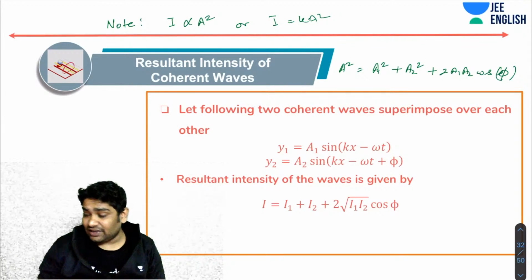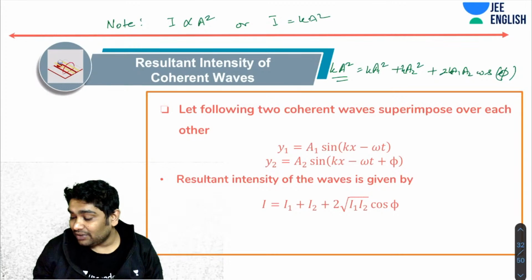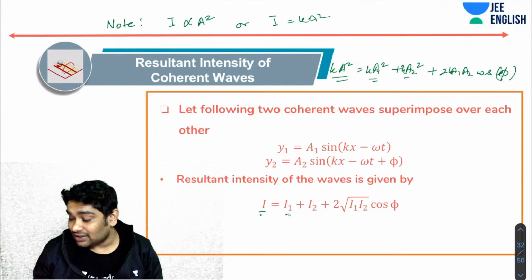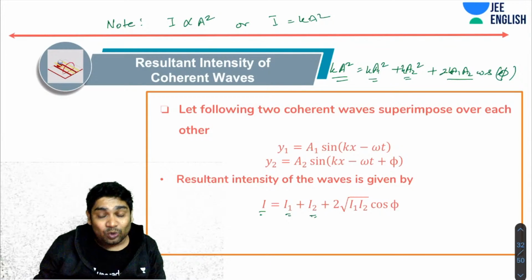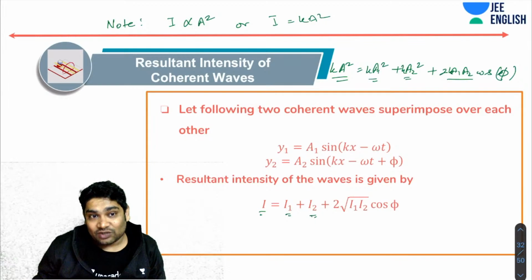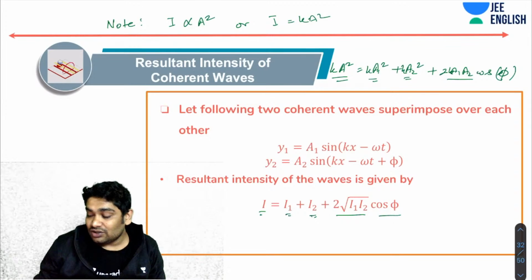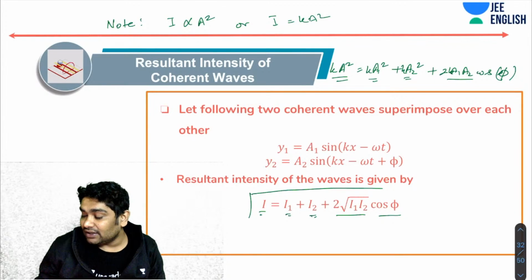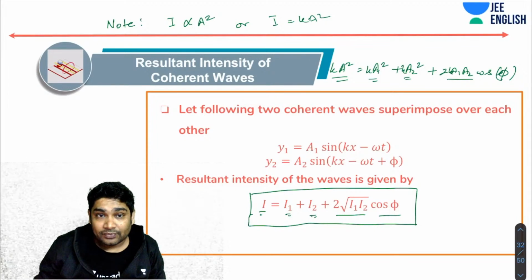If I multiply both sides with k, this can be written as the resultant intensity, this as I1, and this as I2. Now k times A1 A2 can be written as root of kA1 squared into kA2 squared. So this will become 2 root I1 I2 cos phi. This is how you can relate the resultant intensity with the individual intensities of the waves.